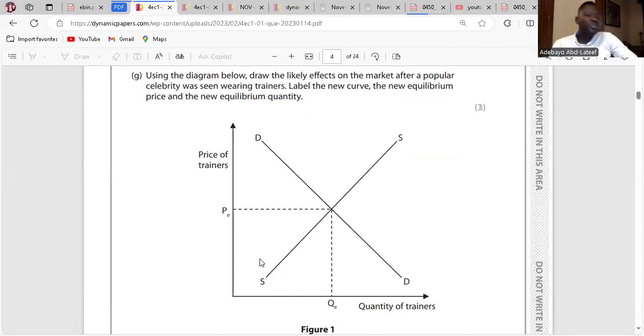If a celebrity wears the trainers, the label or brand becomes popular. Every individual would want to get attracted to that and wear it. So the demand for that brand will increase. The quantity demanded will increase from QE to Q1, bringing about a rightward shift in demand from D to D1, and a higher equilibrium price from PE to P1. There's a movement along the supply.